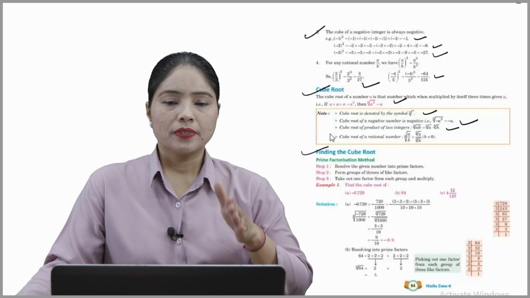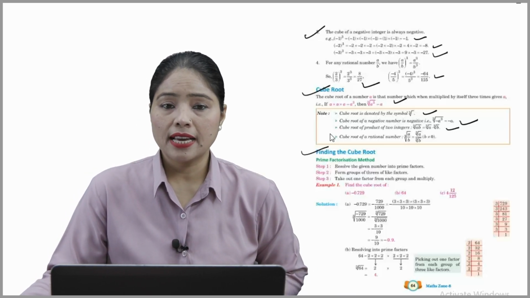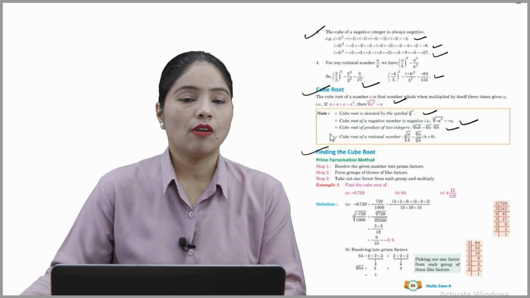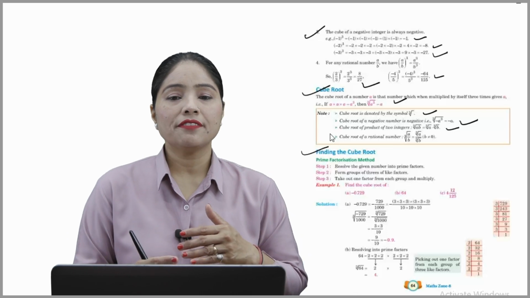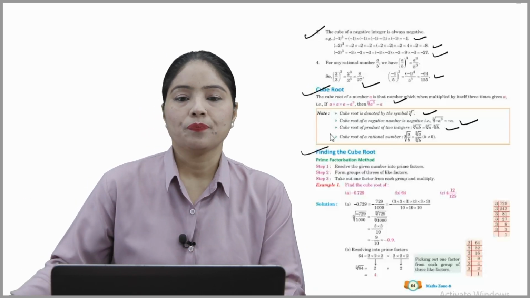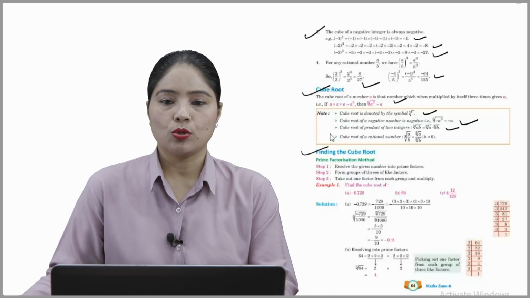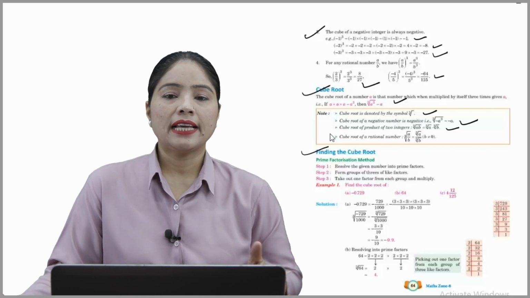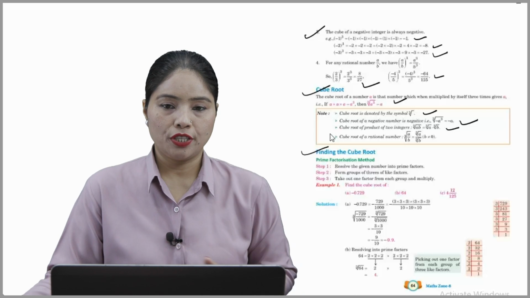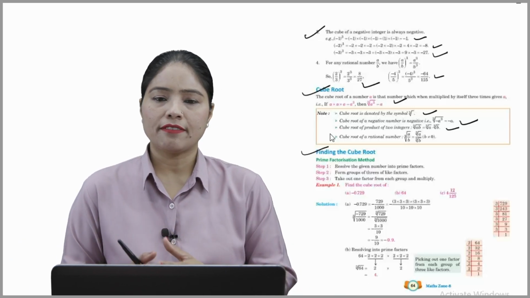Step number 1: resolve the given number into prime factors. After that, form groups of threes of like factors. Now after that, take out one factor from each group and multiply them. So now example number 1. Find the cube root of A, minus 0.729, B, 64, and C, 512 by 125. So let's start with the first one, that is minus 0.729.